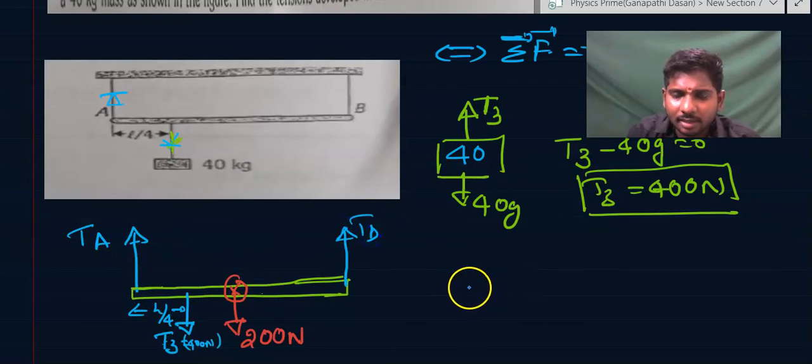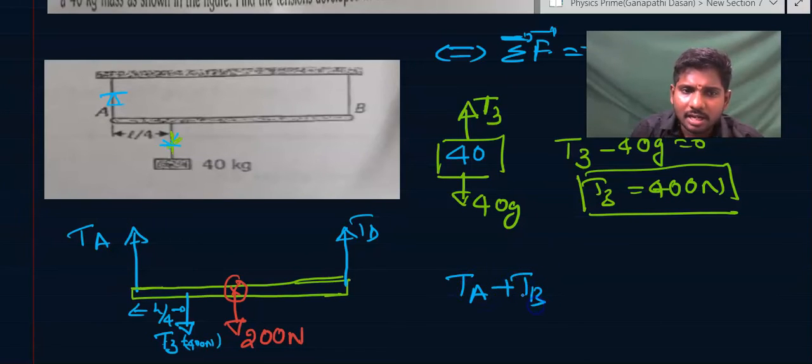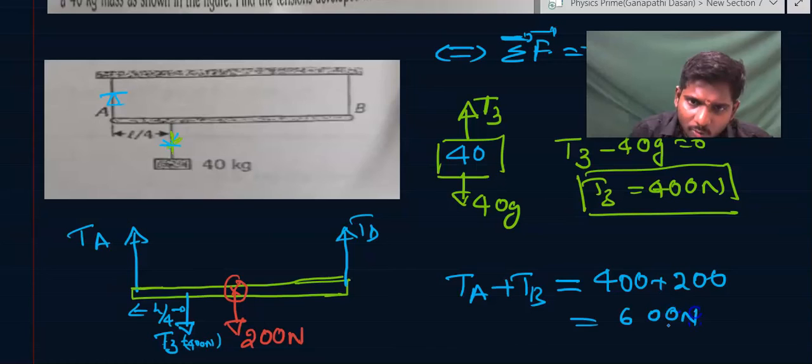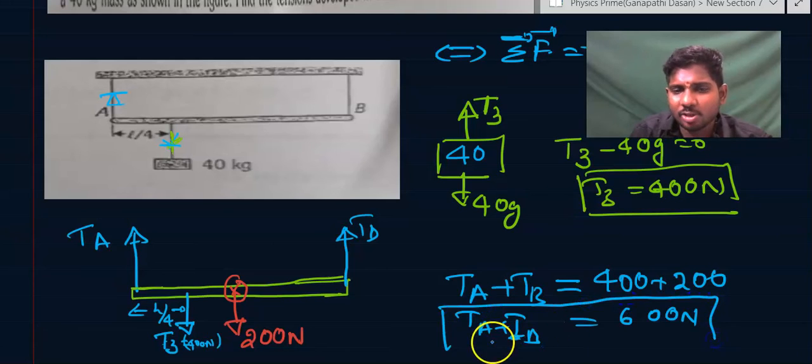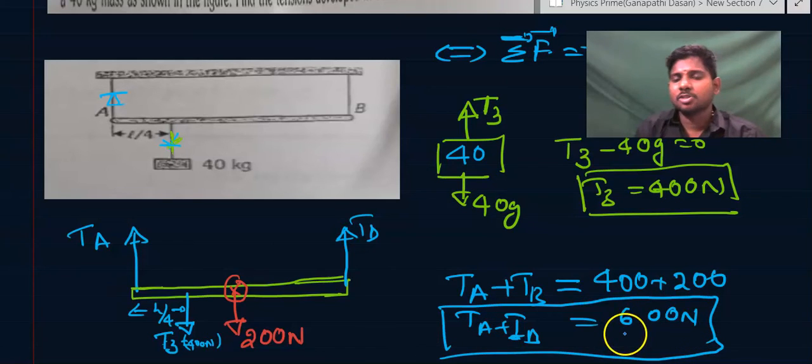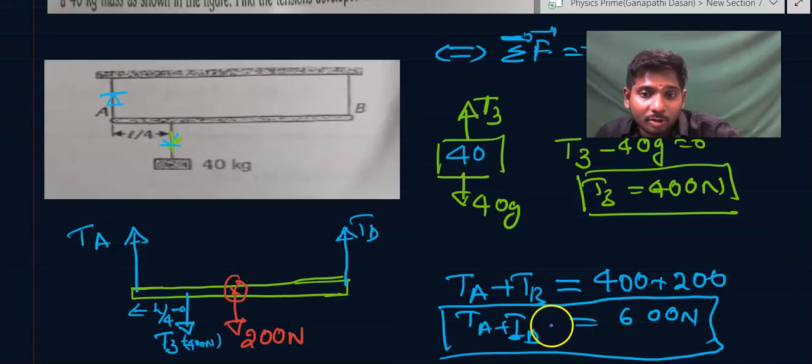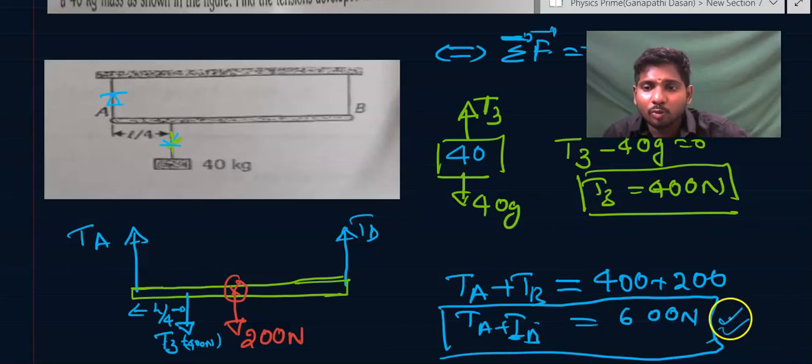If we draw the free body diagram and write the force equation, TA is upwards, TB is upwards, and T3 and this 200 newtons are downward. TA plus TB is equal to 400 plus 200, that is nothing but 600 newtons. One clarity we got is TA plus TB is equal to 600 newtons. But you have only one equation here in terms of TA and TB. We need another equation because two variables are there. You need two equations to solve this, but only one equation you're able to find through the force equation.